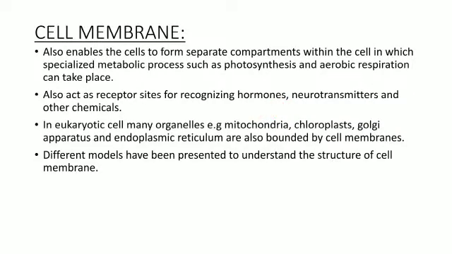Okay dears? So in eukaryotic cells, many organelles, for example mitochondria, chloroplast, Golgi apparatus, and endoplasmic reticulum are also bounded by the cell membrane. So what happens in eukaryotic cells, dear? Different organelles, for example the mitochondria, chloroplast, Golgi apparatus, and endoplasmic reticulum, are bounded by cell membranes. So they are also covered by a specific cell membrane. These organelles are not non-bounded. Clear? These organelles are membrane-bounded organelles. They also have a specific cell membrane around their body.